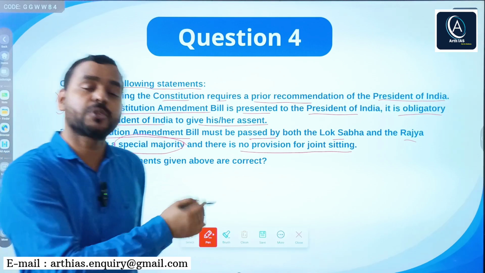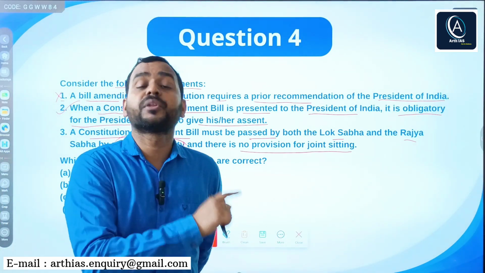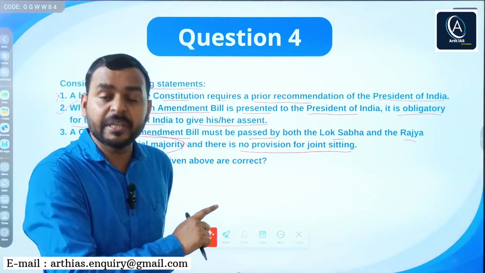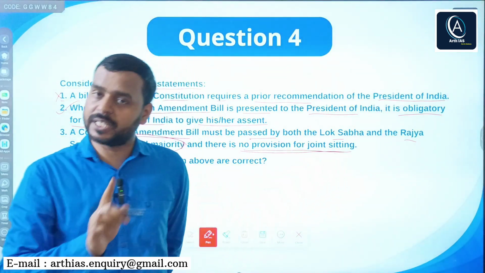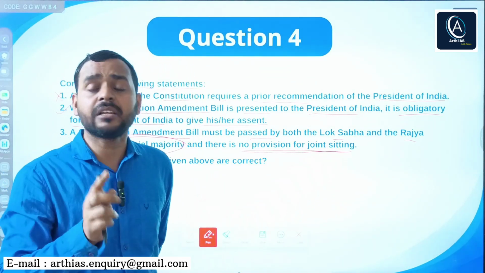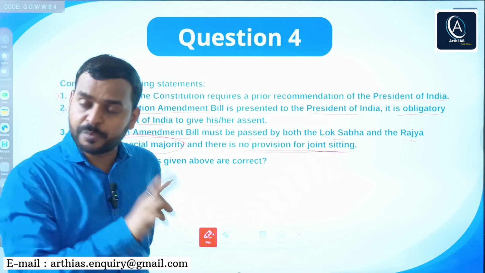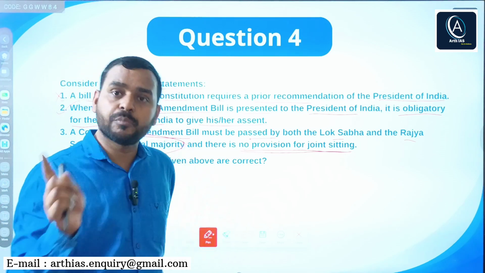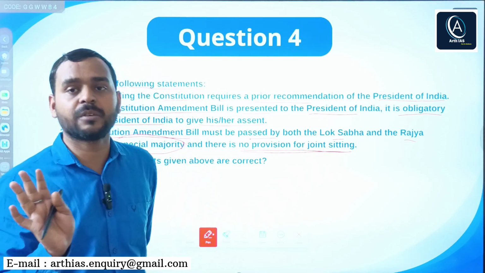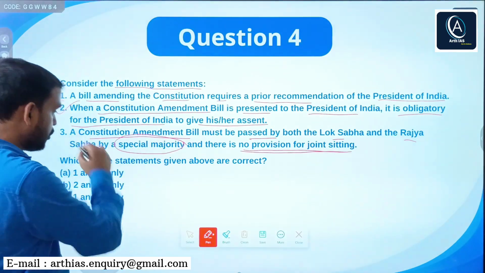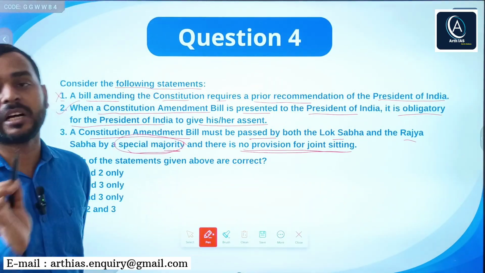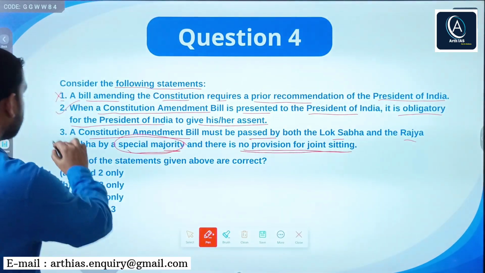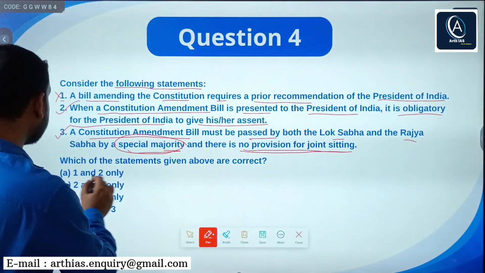One more thing you should know, in case of money bill or constitutional amendment bill, there is no provision for joint sitting. Both the constitutional amendment bill and the money bill should be passed separately in both the houses, right? No provision of joint sitting. And again, constitutional amendment bill should be passed by a special majority in both the houses, not by simple majority. So the third statement is also correct.